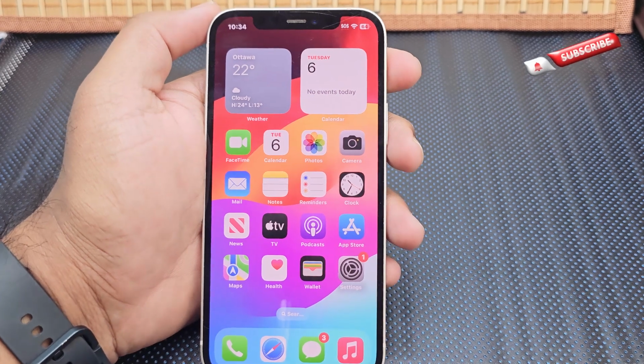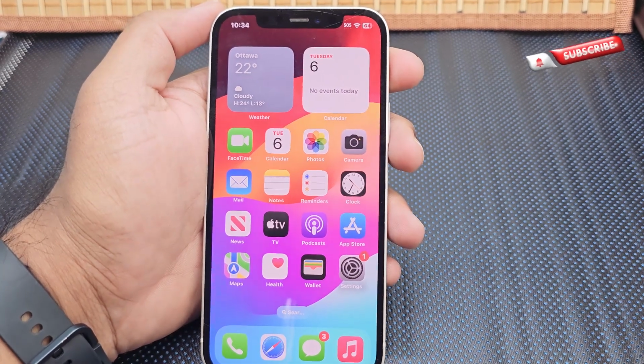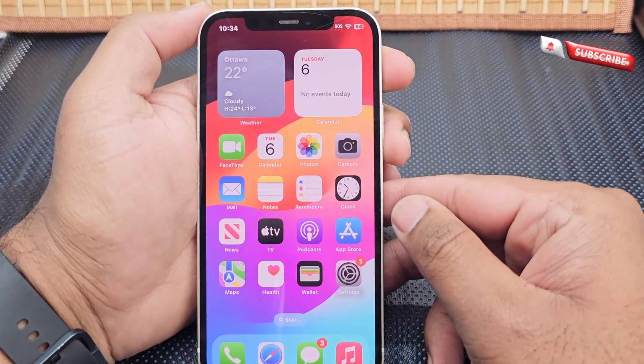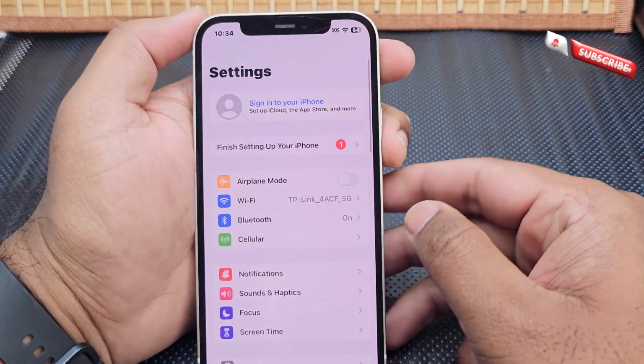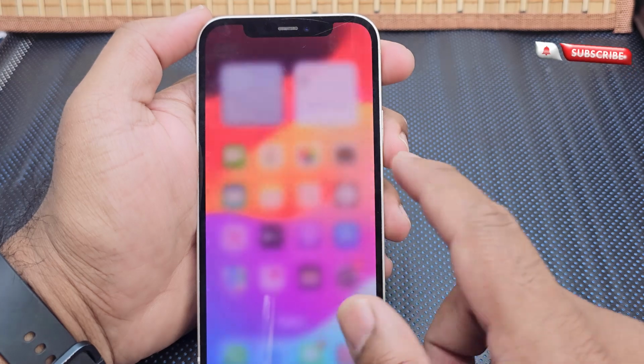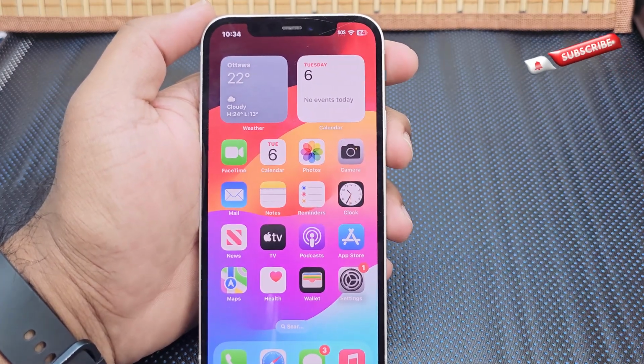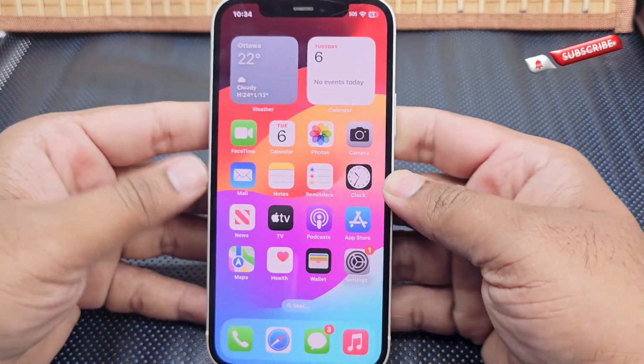Welcome back. In today's video I'm going to tell you how we can stop automatic updates on iPhone, because a lot of people have less storage and they don't want updates to happen automatically. So that's the video for them.